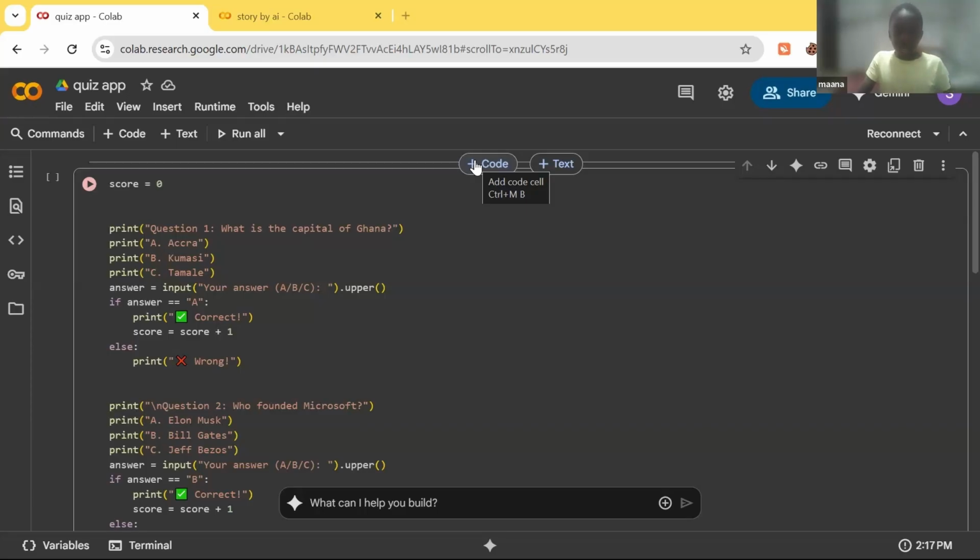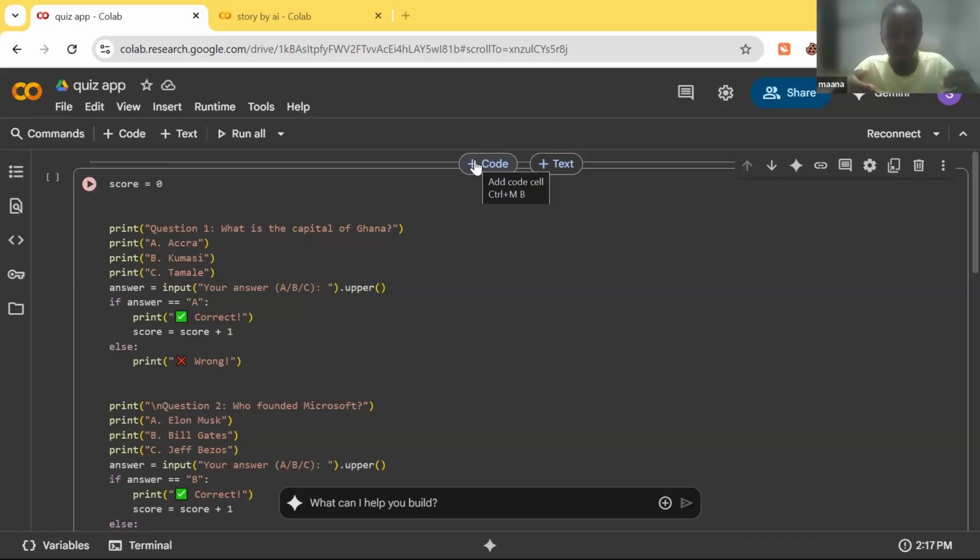My quiz app asks questions one by one. Each question shows three options, and I have to type the correct letter like A, B, or C. If I get one wrong, it says I've gotten one wrong. At the ending, it shows my scores.